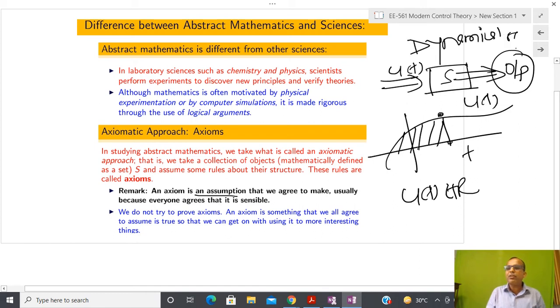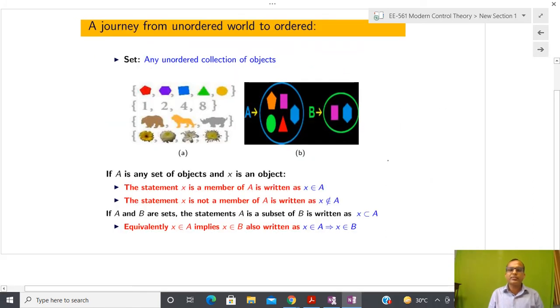Whenever we talk about a dynamical system, we talk about two things: the output is uniquely determined from the input, and the input is a function of only the present and past value, not the future value. We do not try to prove the axioms. Most of the time we blindly believe in axioms, and then we create interesting results.